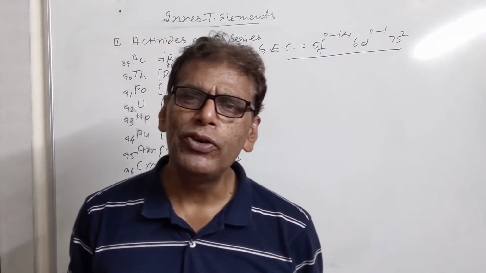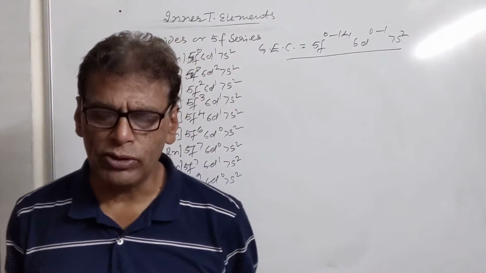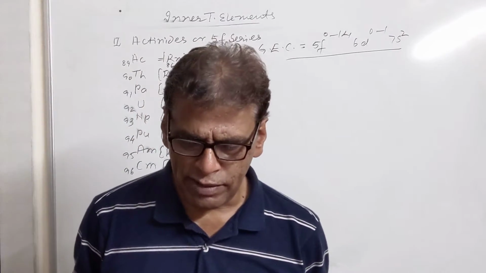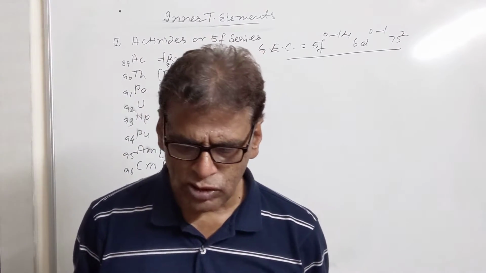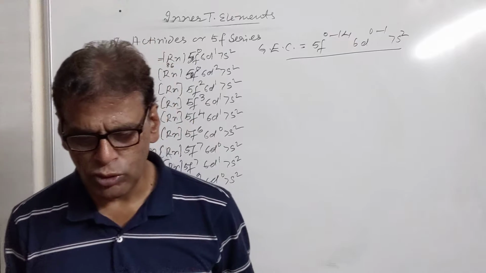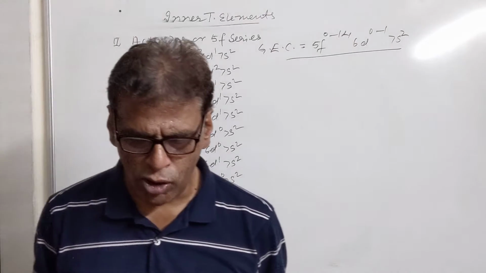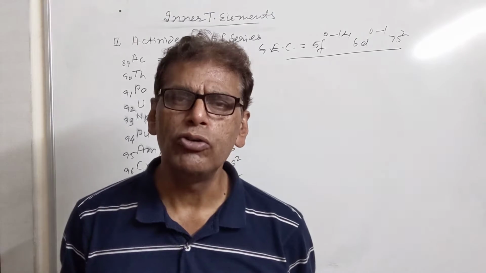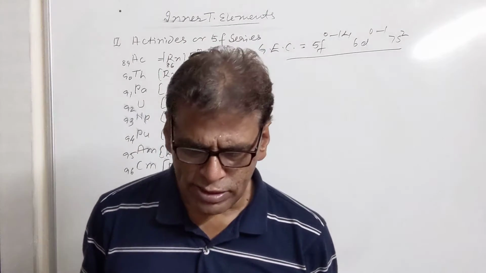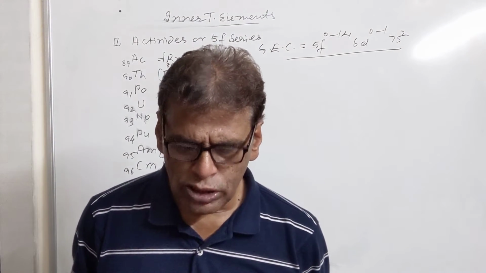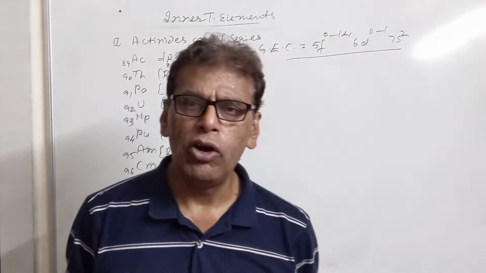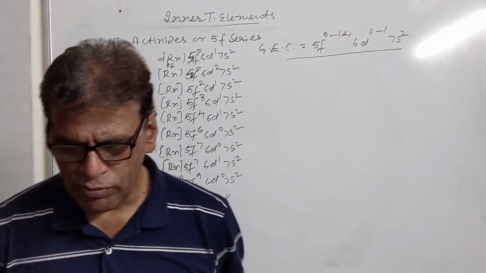Then we have uses of actinides. Thorium dioxide is used in making incandescent gas mantles. Thorium is also used in the preparation of fine rods and in atomic reactors. Thorium salts are used in the treatment of cancer. Uranium is used in the production of nuclear energy as well as in the production of electricity by nuclear fission.